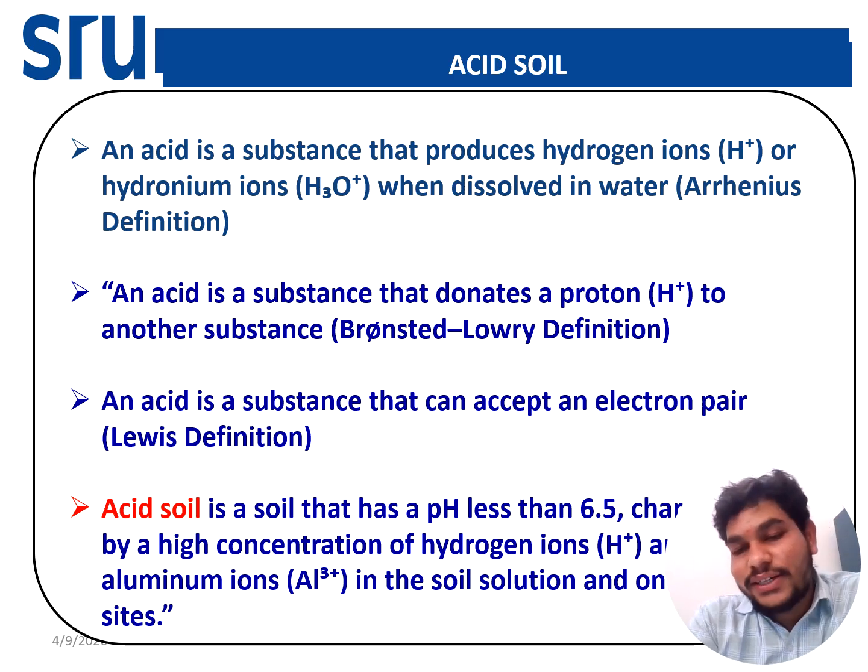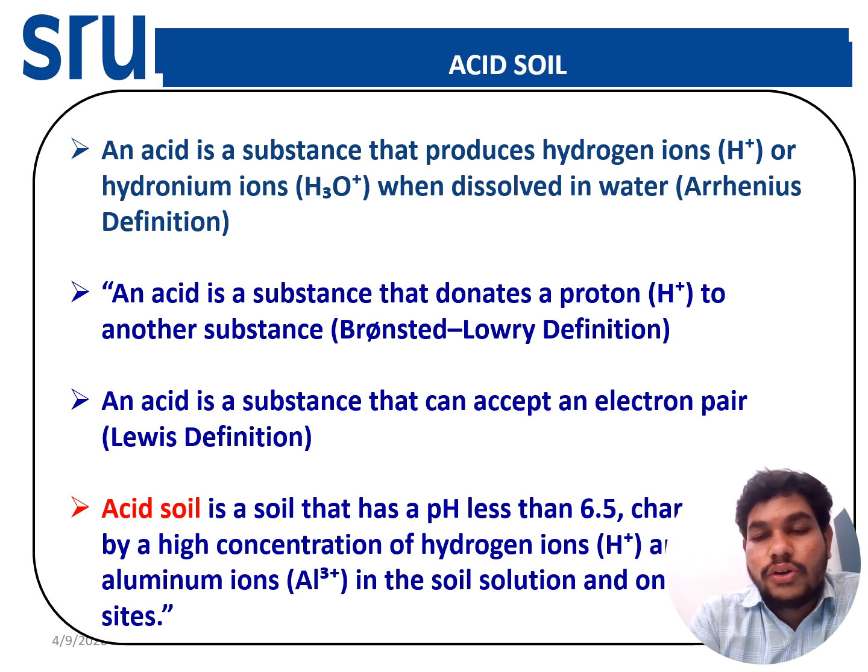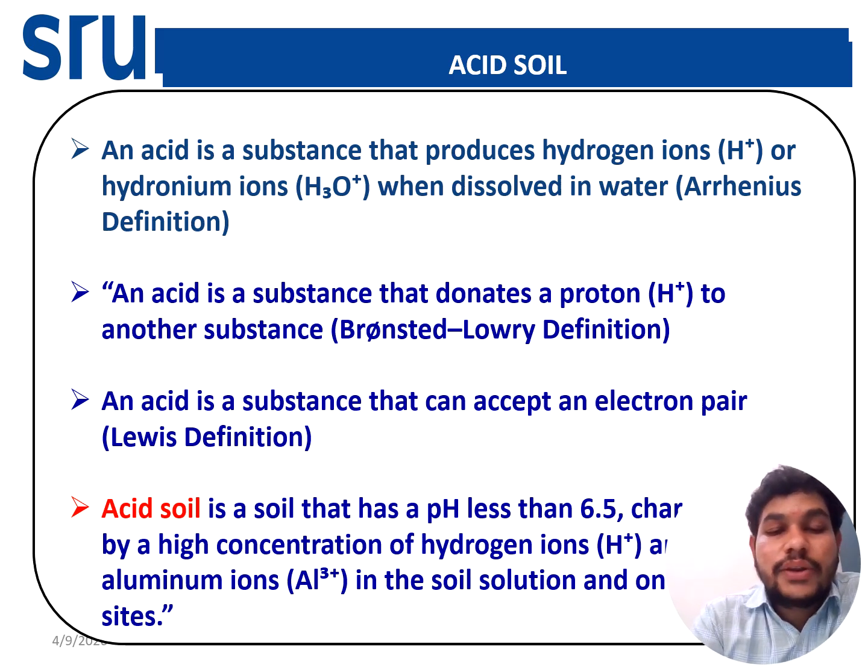So what is the acid soil? We know that the pH scale is used to know the acid and base nature of any substance. The pH scale ranges from 0 to 14 and was given by Sorensen in 1907. The acid soil is the soil which has a pH less than 6.5 and has a higher concentration of H plus ions and other cations like aluminium in the soil solution.